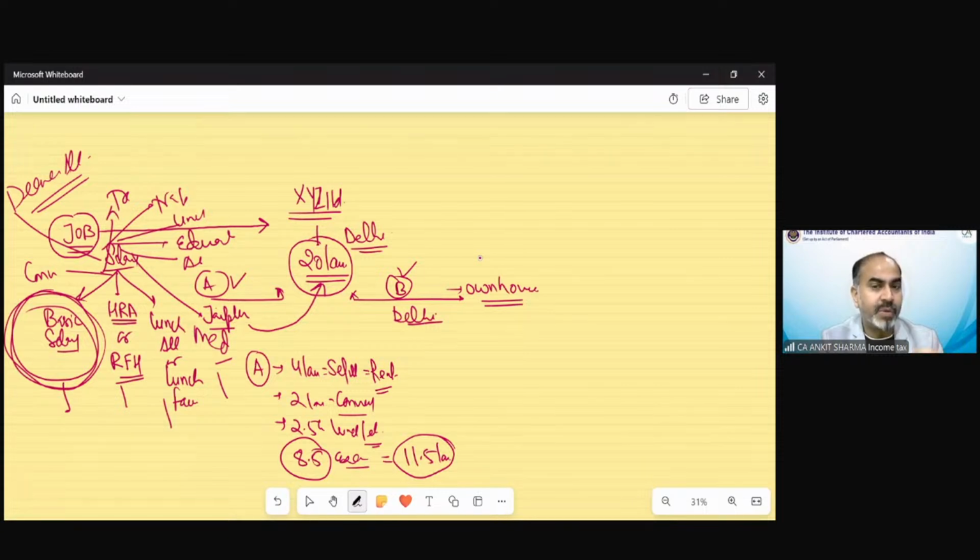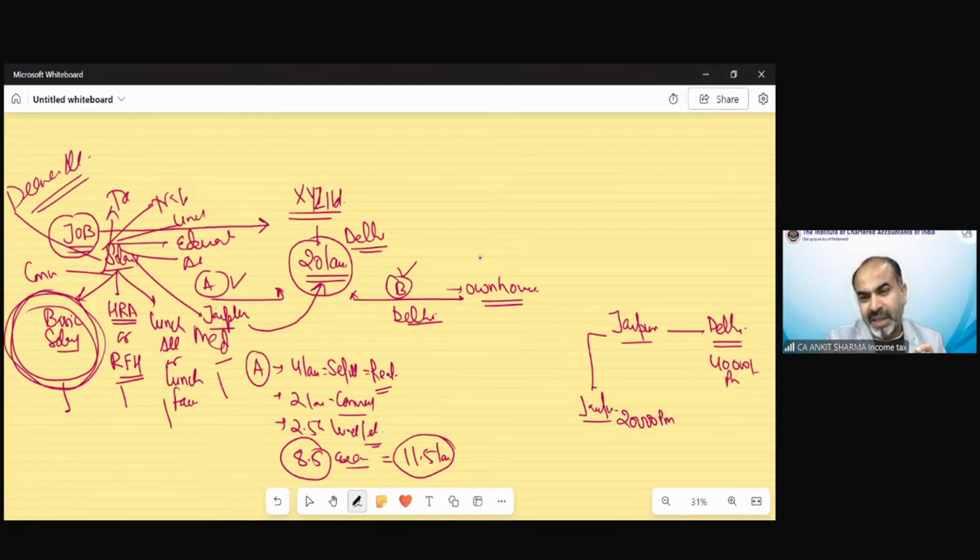Suppose Mr. A figures out that out of this 20 lakh, it always happens when you go for a job in any organization that somebody is offering you 50,000 rupees. So you have to calculate how much out of that 50,000 I am going to spend. Suppose you are in the city of Jaipur and you have a job offer in Delhi where they will pay you 40,000 rupees per month. You have a job offer also in Jaipur only. They are ready to pay you 20,000 rupees per month.